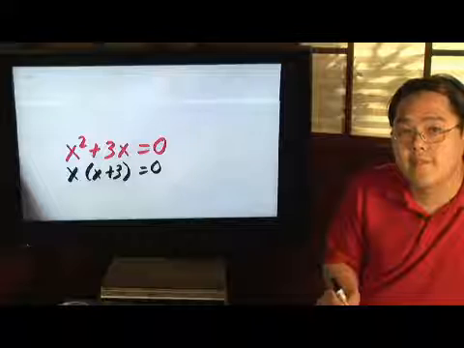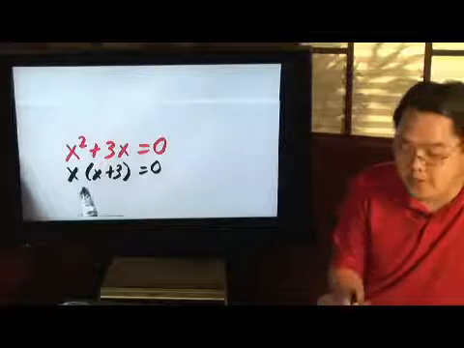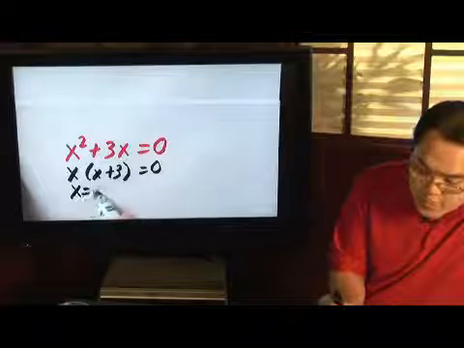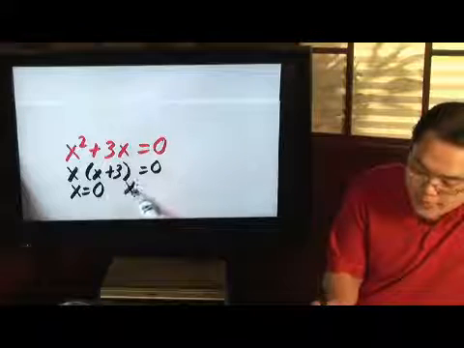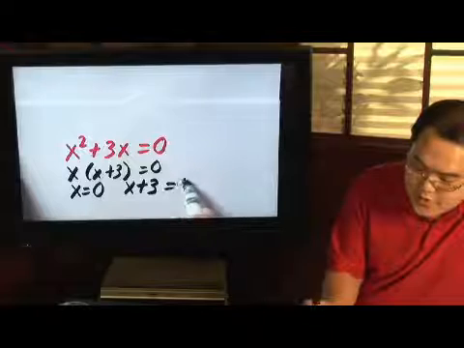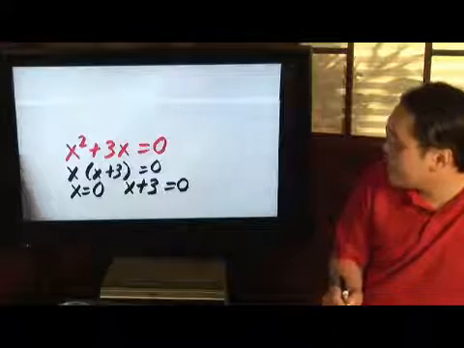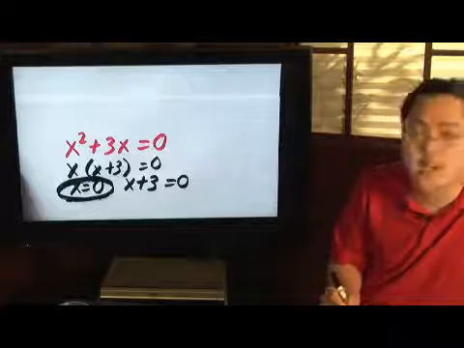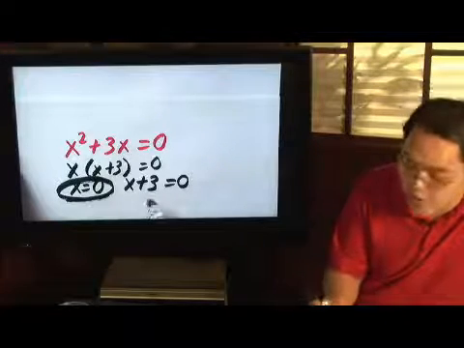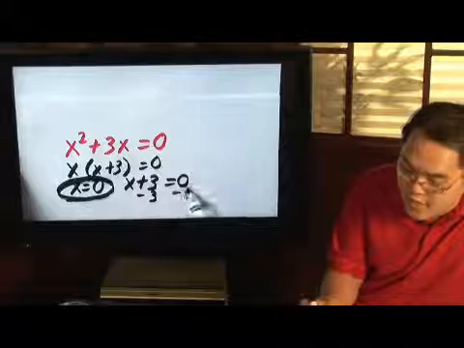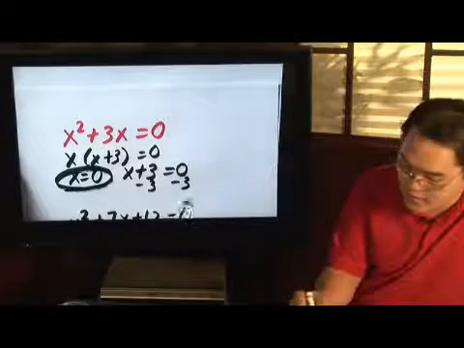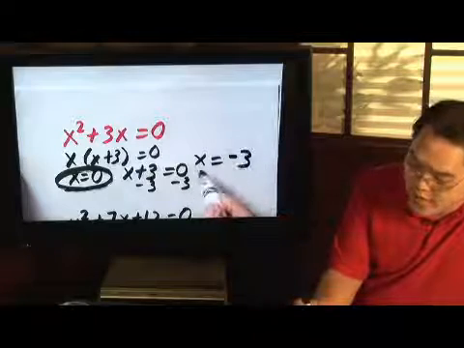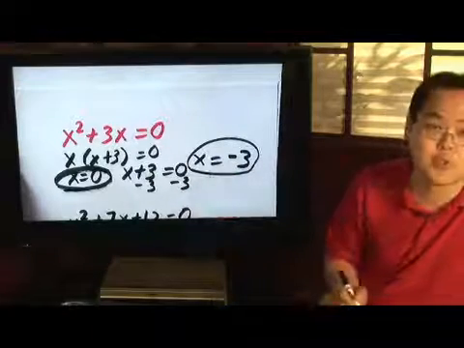Once you have something in factored form, you can go ahead and split these two parts into two separate equations. In other words, x equals 0 and x plus 3 is equal to 0. Now, if you take a look, this x equals 0 is already an answer, so that's already covered. For this equation, all you need to do is subtract 3 on both sides, so you're left with x is equal to negative 3. And that is going to give you your other solution.